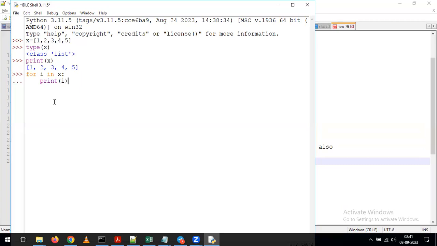So if I'm going to run this, what will happen? This for loop will iterate over all the values of your list. With that, you will be able to see the values one by one in your output. And this is about the list.